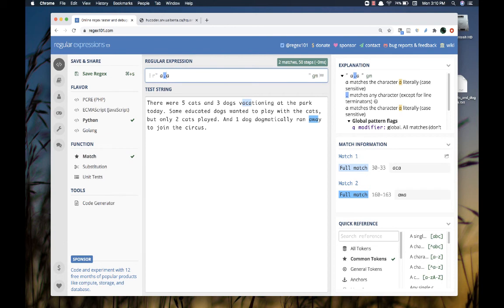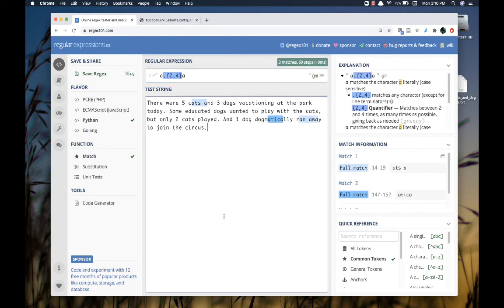Now, I can do fun things like qualify how many times that dot metacharacter can occur. So, for example, if I put in, say, 2, 4, you'll notice what I get now. This is an A followed by either 2 or 3 or 4 occurrences of any character whatsoever followed by another A. And you'll notice that it starts there in cats and dogs, where the 2 to 4 different characters are a T and an S and a space.